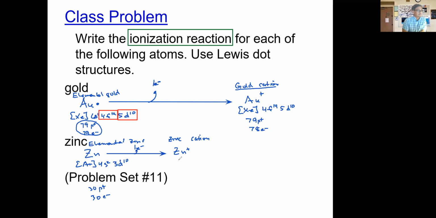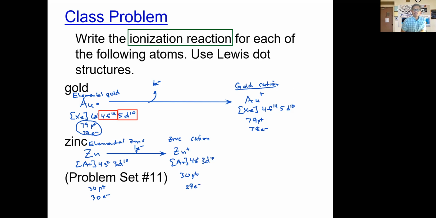Hopefully you see that this one electron can be lost from the 4s, not from the 3d. The 3d is completely filled, so it doesn't want to take any electrons from there. So it'll give away one electron from the 4s. We get 3d10. And the composition here is going to be 30 protons and 29 electrons. So that's what we have with this particular zinc cation.